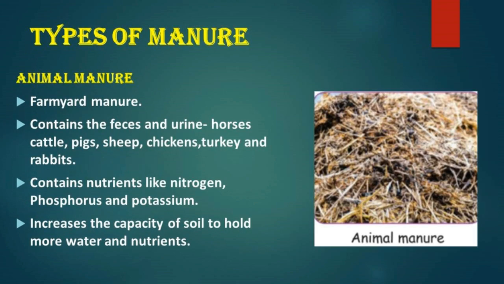Next one is types of manure. First one is animal manure. A common form of animal manure is farmyard manure. It contains the feces and urine of different livestock like horses, cattle, pigs, sheep, chickens, turkey and rabbits. It contains nutrients like nitrogen, phosphorus and potassium. It increases the capacity of soil to hold more water and nutrients.